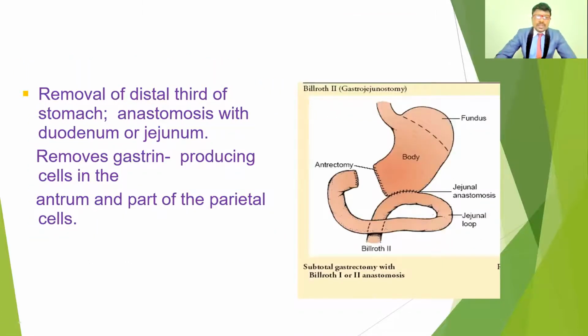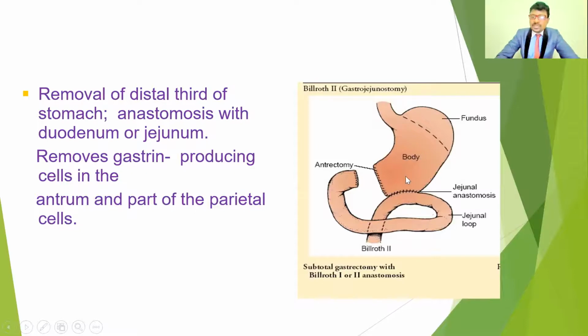Coming to the next one, the removal of the distal third of the stomach. The distal third of the stomach is removed, an antrectomy, and anastomosed to the duodenum and jejunum. Because the gastrin-producing cells in the antrum, and part of the parietal cells, are removed, these are the Billroth type 1 and type 2 surgical procedures.